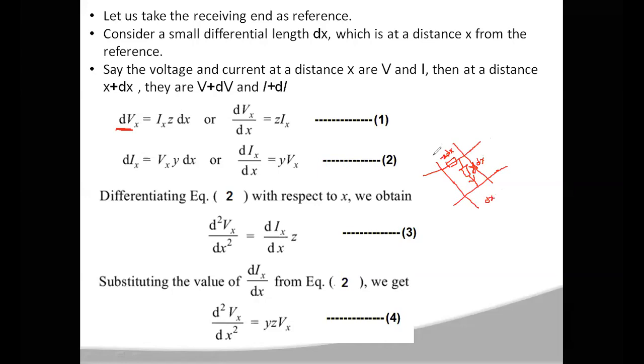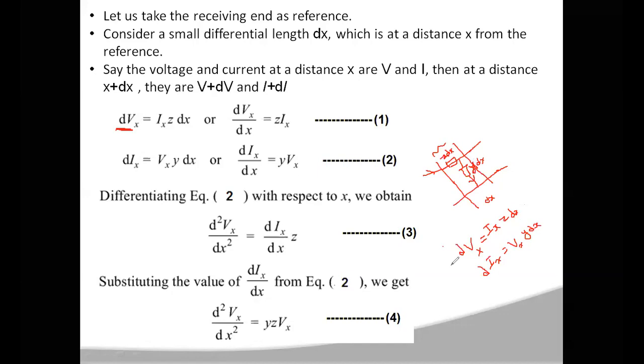Now the voltage drop across this differential length, let us call it dVx, is equal to the current flowing through the differential length times the impedance z into dx. In a similar manner, dIx can be written as the voltage across this length, Vx, times the admittance, small y into dx.